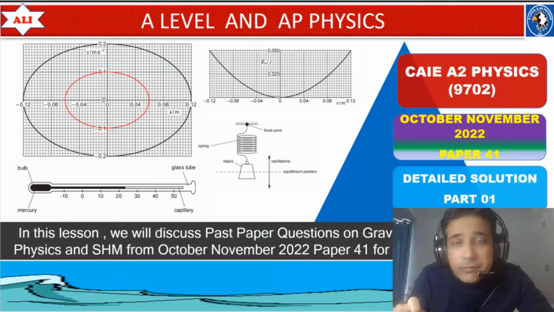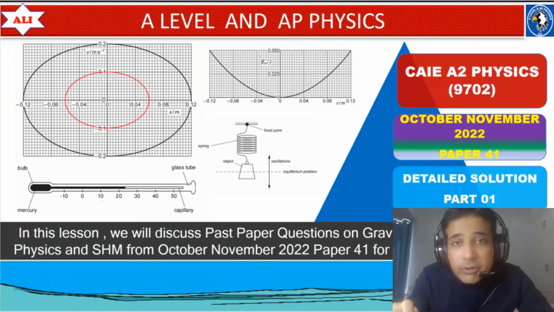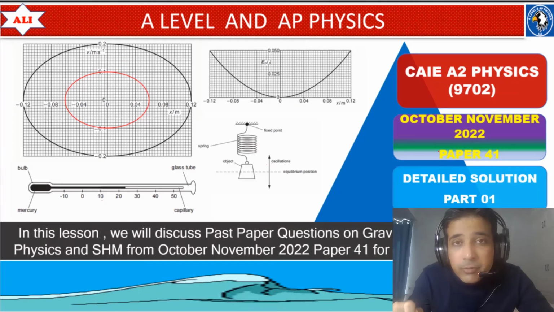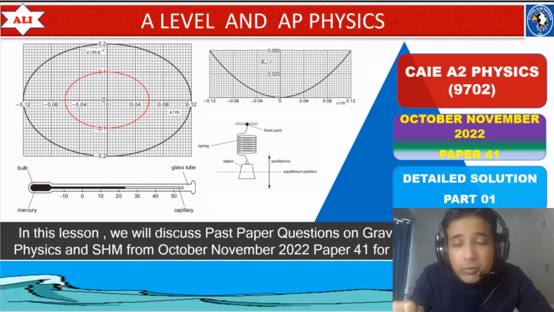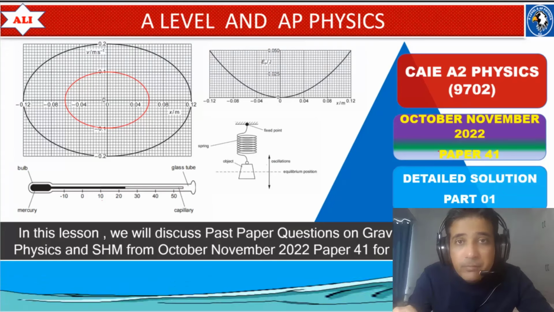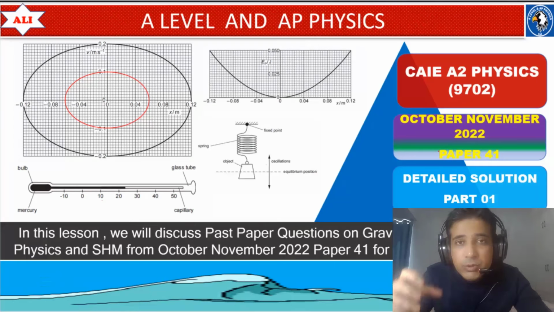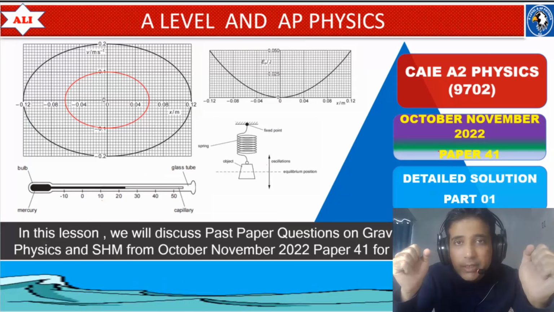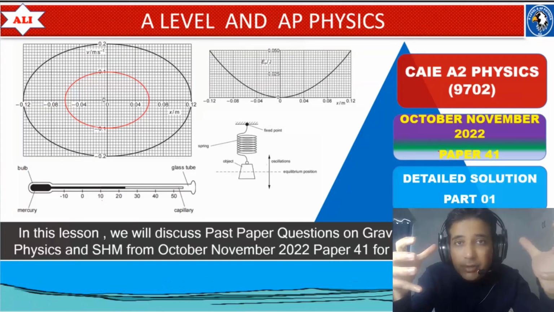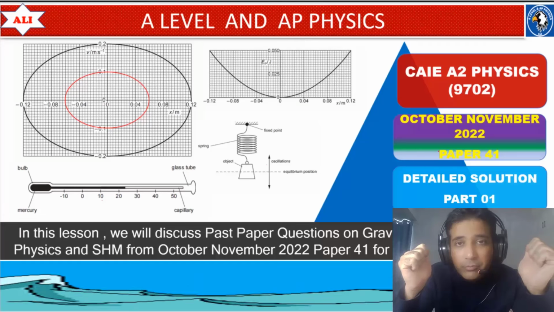In today's lesson, we will discuss past paper questions on gravitational field, thermal physics, and simple harmonic motion from October-November 2022, paper 4, variant 1. As always, we will discuss these questions in detail so you can improve your conceptual understanding of these topics and also have a better understanding of these questions. Let's study together, let's improve together.